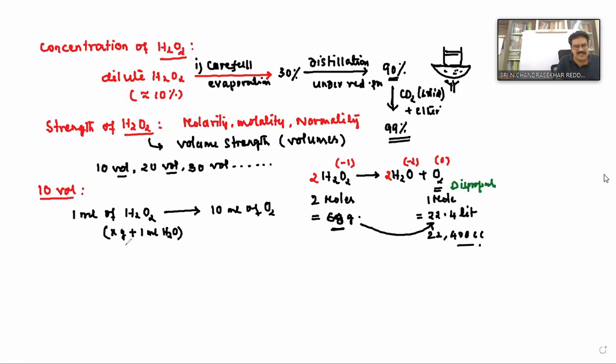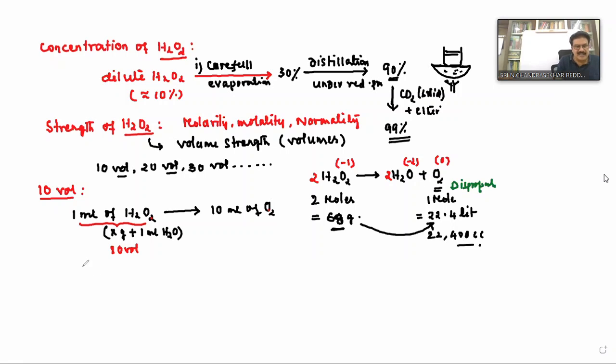We do not know what X is here. But when X grams of H2O2 is present in 1 ml, producing 10 ml of oxygen, this sample is called 10 volumes. Clear? Suppose we take 1 ml of another sample of hydrogen peroxide, and it produces 20 ml of oxygen, then it is called what?